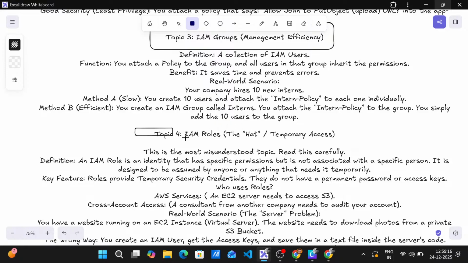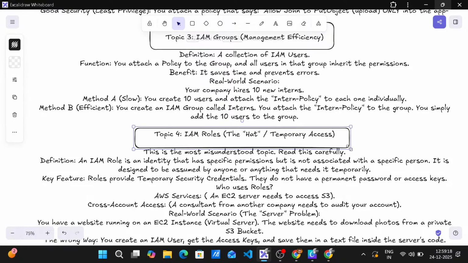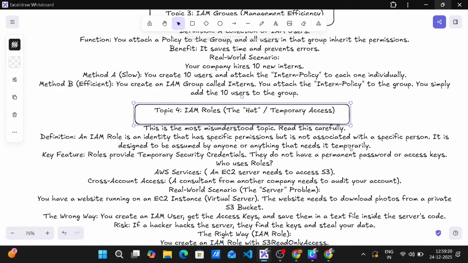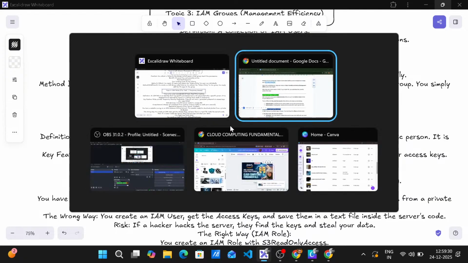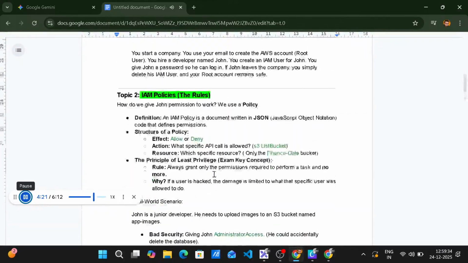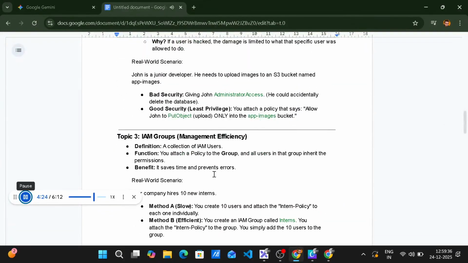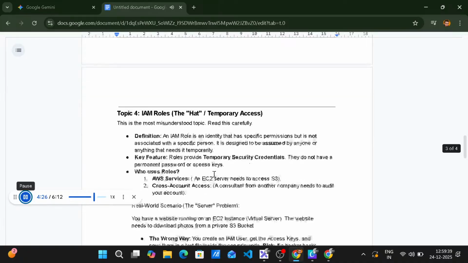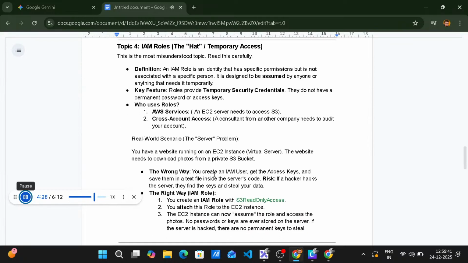Topic 4. IAM roles. The hat, temporary access. This is the most misunderstood topic. Read this carefully. Definition: an IAM role is an identity that has specific permissions, but is not associated with a specific person. It is designed to be assumed by anyone or anything that needs it temporarily. Key feature: roles provide temporary security credentials. They do not have a permanent password or access keys.